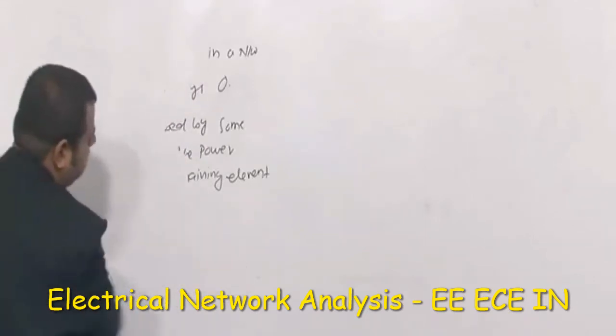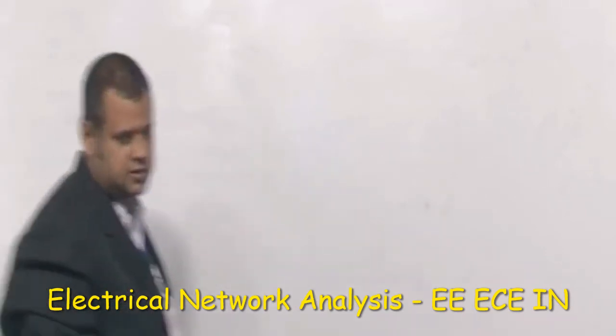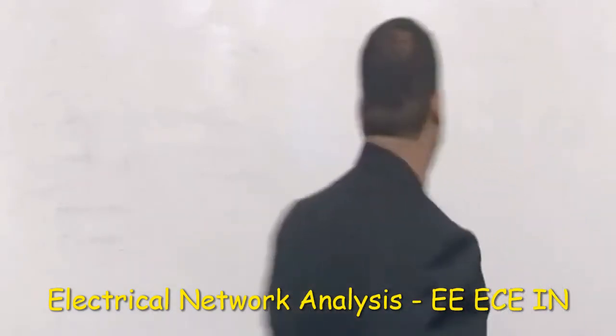So concept number 5 is also over. Concept number 6. What is concept number 6? Condition for flow of current.